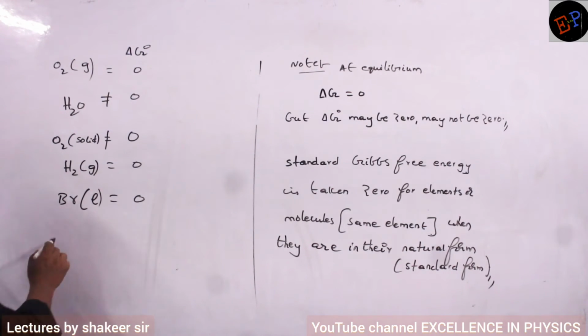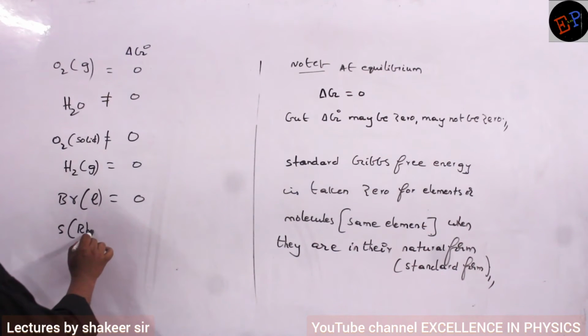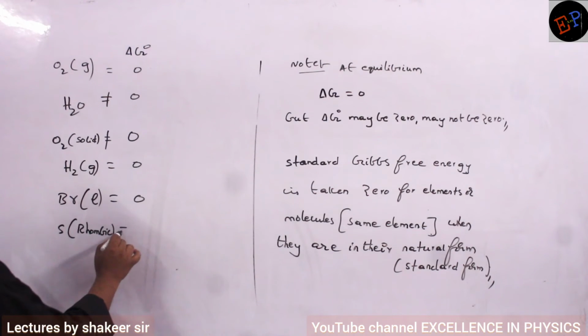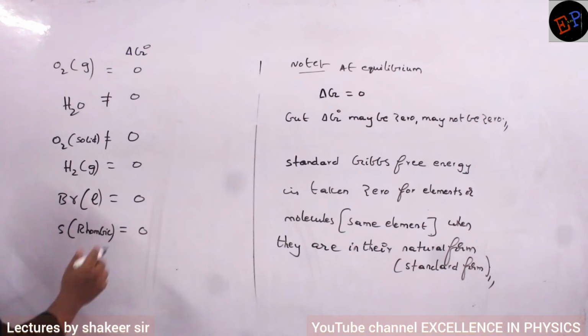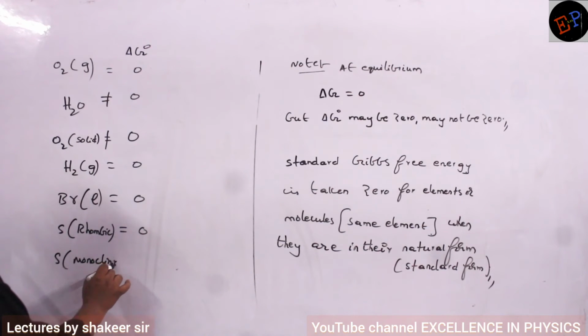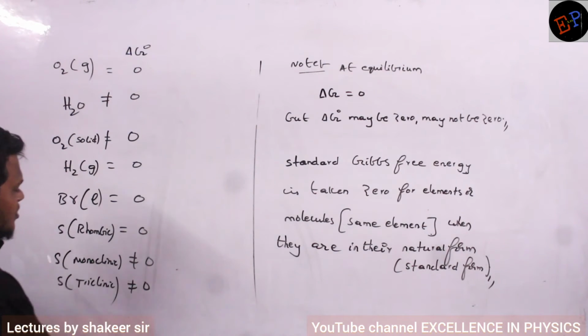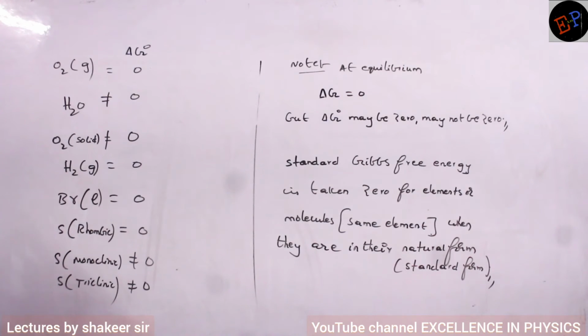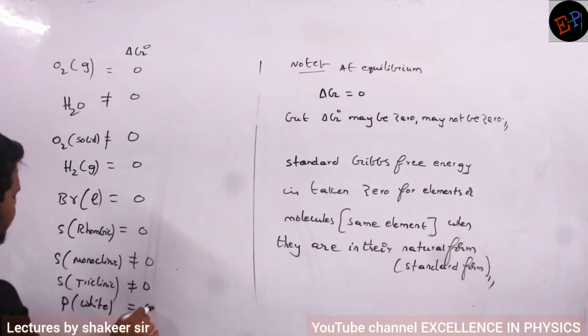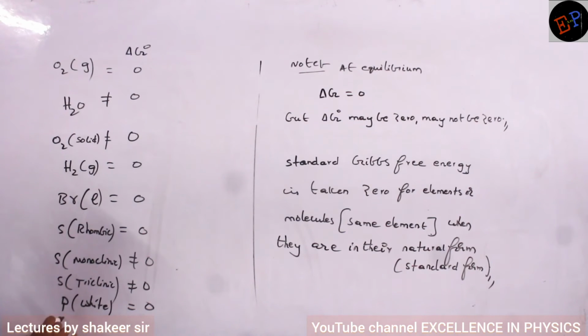Similarly, if I take sulfur, if it is present only in rhombic form, then its Gibbs free energy is 0. Many other forms of sulfur are present. Monoclinic sulfur is present, but its Gibbs free energy is not 0. Similarly, triclinic sulfur is also present, its Gibbs free energy also is not 0. Are you able to understand? Similarly, I take phosphorus. White phosphorus only, its Gibbs free energy is 0. There are many forms of phosphorus.